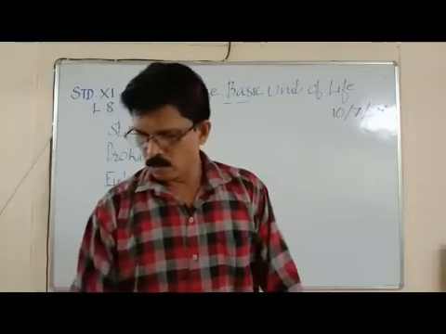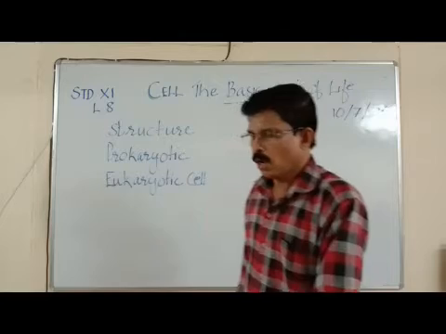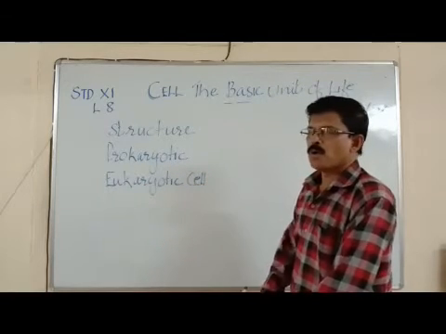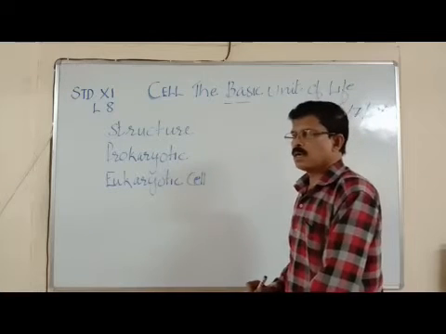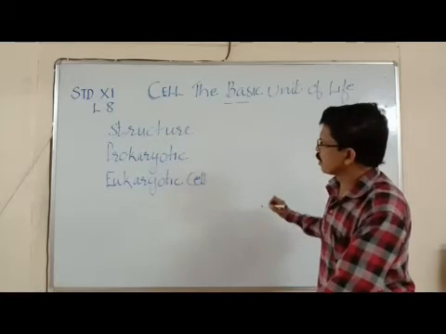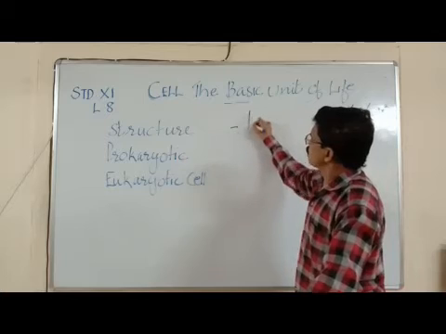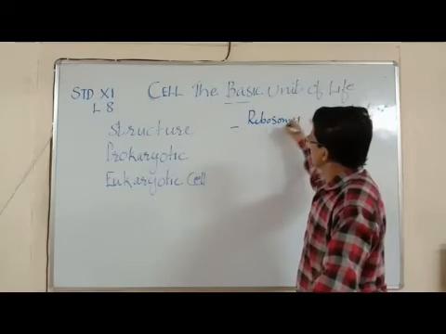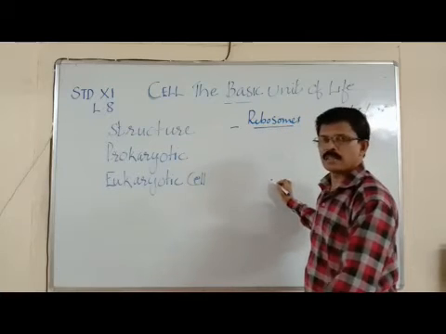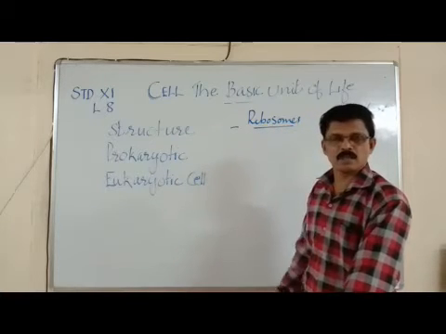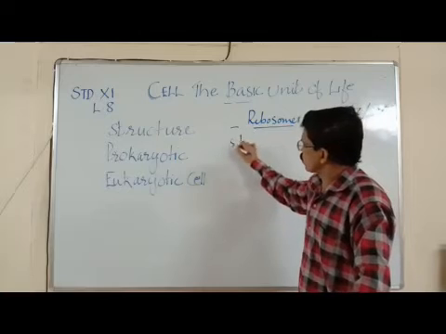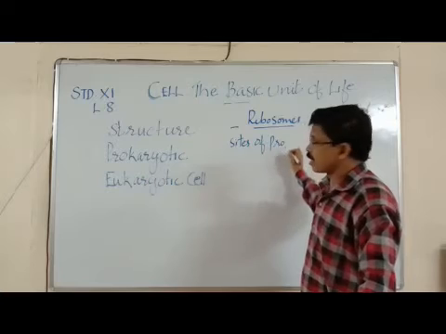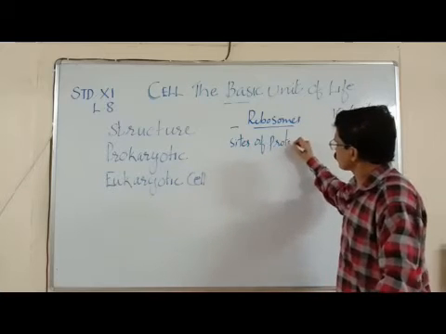Bacteria contain ribosomes. I told you. Ribosomes are organelles which are universal in occurrence, and they are found in plant cells, animal cells, prokaryotic cells and eukaryotic cells. So what are the important features of ribosomes? Ribosomes are the sites of protein synthesis. They are also called the protein factories.